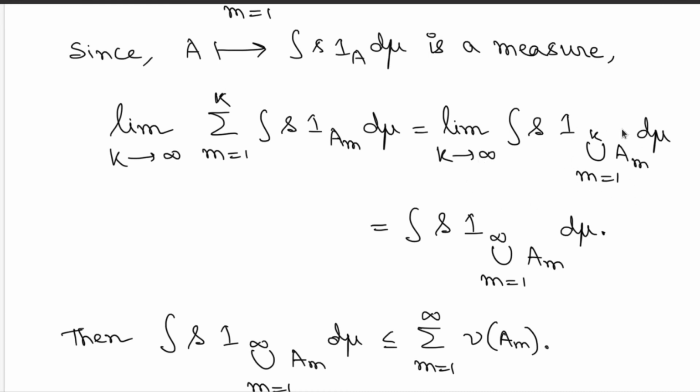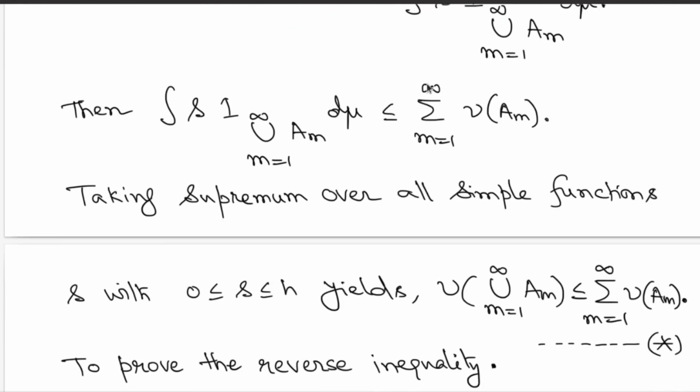Since these sets increase to the whole union, this limit will give you this integration. Here you are using the fact that this set function is a measure, and in particular it's continuous from below. Since this finite union increases to the whole union, that's what you will get as the limit of these integrals. That is nothing but the integral value of s over the union of these sets A_m. Here you have used multiple times the fact that for non-negative simple functions this is a measure. Then what you have managed to prove at the end is that s times indicator of all these unions is dominated from above by this summation.